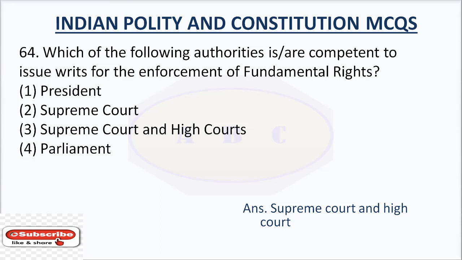While the Supreme Court can issue writs only for the enforcement of the fundamental rights, the High Courts can issue writs for other purposes as well.